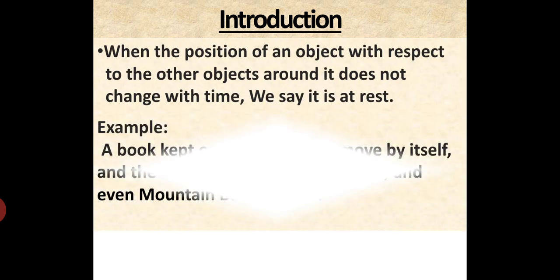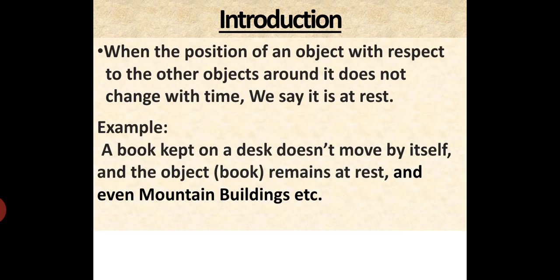So let us study that when the position of an object with respect to the other objects around it does not change with time, then we say it is at rest. For example, a book kept on a desk doesn't move by itself and remains at rest. Even mountains and buildings remain at rest. That means which does not move. Motion is which can move. The opposite of motion is rest, that is which does not move.